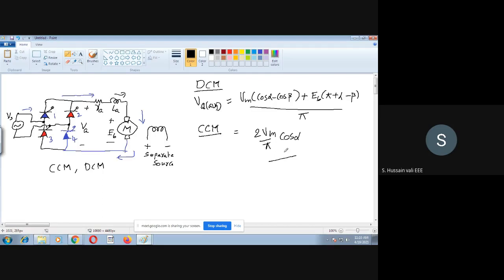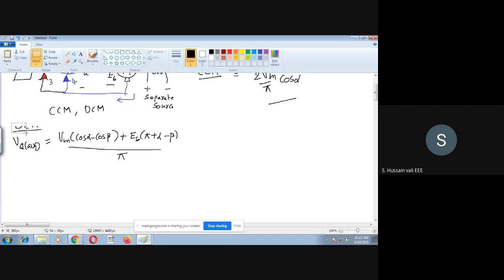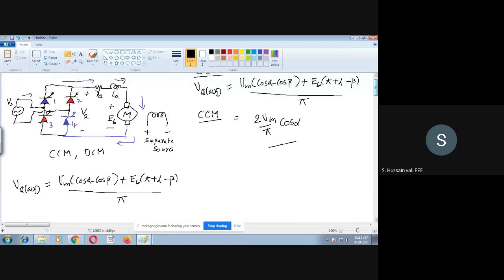So we bring this here. In this expression, I would like to tell these things. This is the output voltage of your converter. Now the output voltage of the converter is nothing but the input to the motor.